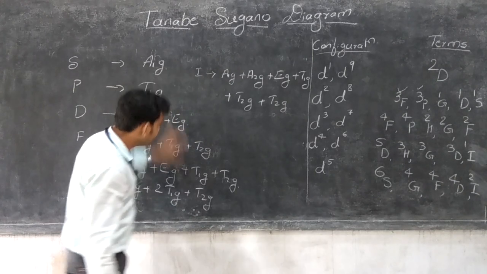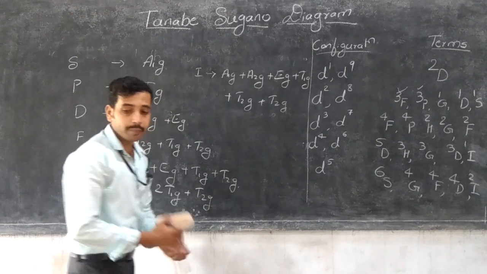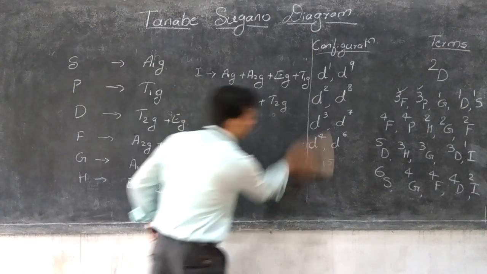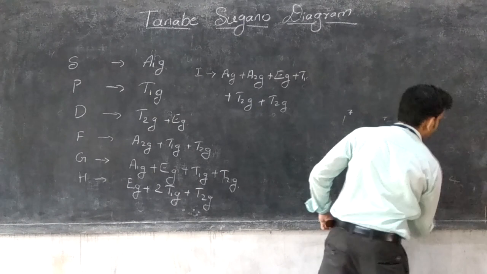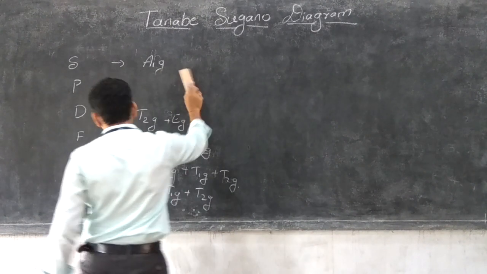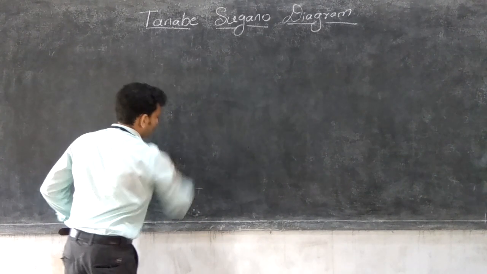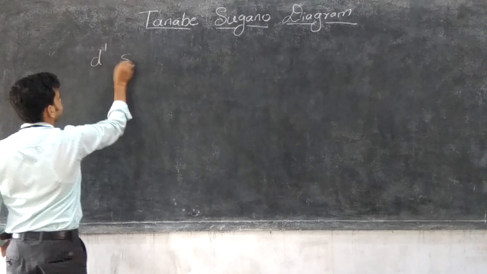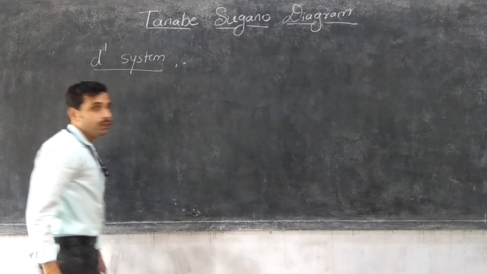So these are the spectroscopic notations and these are the Mulliken terms which are involved in each spectroscopic notation. Based on these terms, we can draw the Tanabe-Sugano diagram. We just start the Tanabe-Sugano diagram for the D1 to D9 systems. At first, the D1 system, the Tanabe-Sugano diagram for the D1 system.